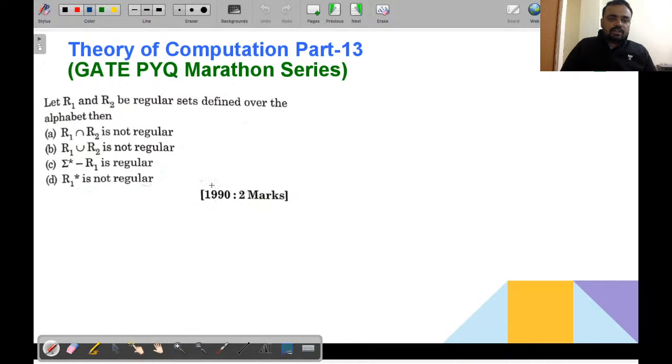See, this is a question of 1992 marks. Okay, the question is: let R1 and R2 be regular sets, regular languages defined over the alphabet. Then which of these statements is true? Okay, fine. See, it is given R1 intersection R2 is not regular. This is the false statement.